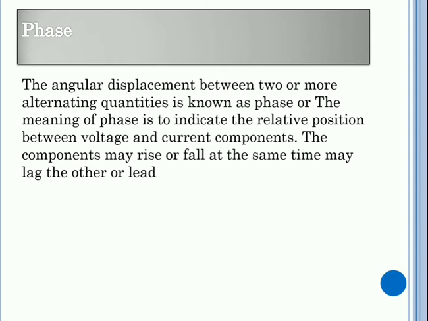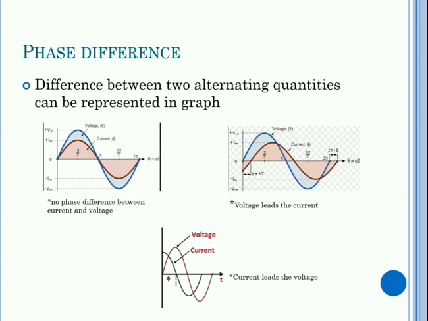The components may rise or fall at the same time, or one may lag the other. Have a look at this picture. Phase difference is the difference between two alternating quantities and can be represented in a graph. In the first picture, the current and voltage start at the same time. They follow the same track. So there is no phase difference between current and voltage.